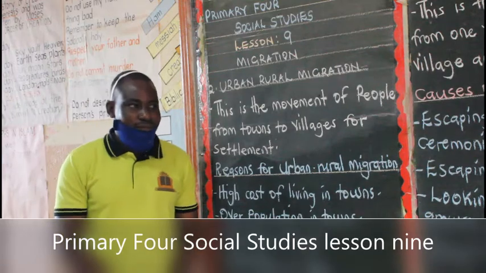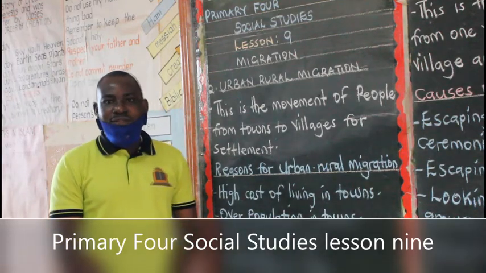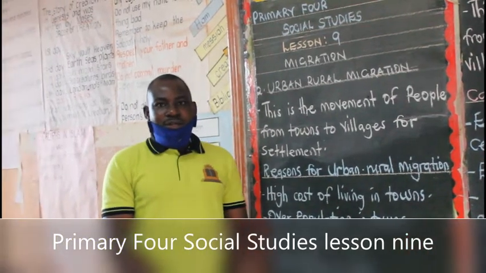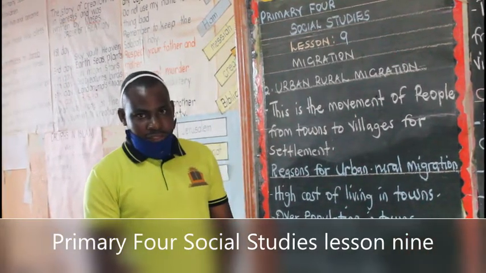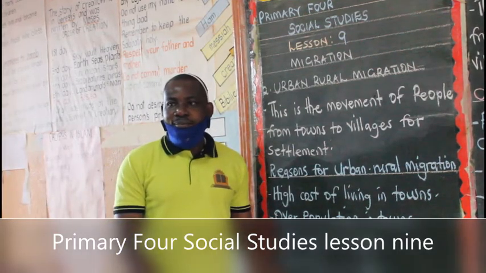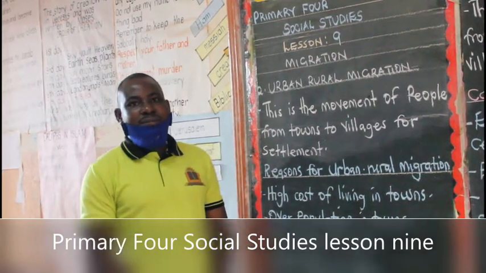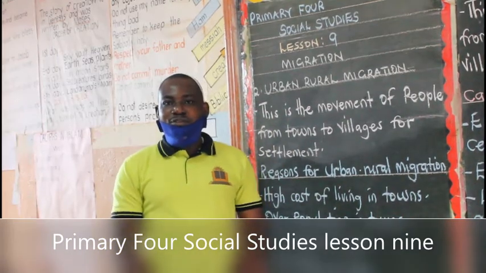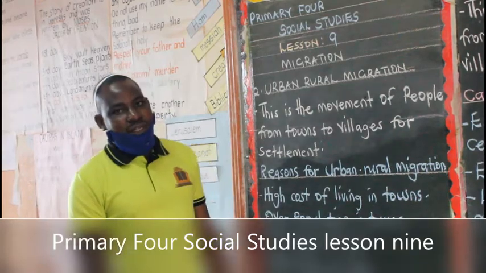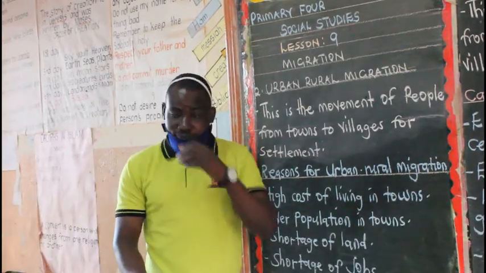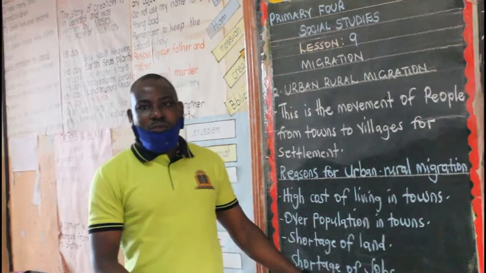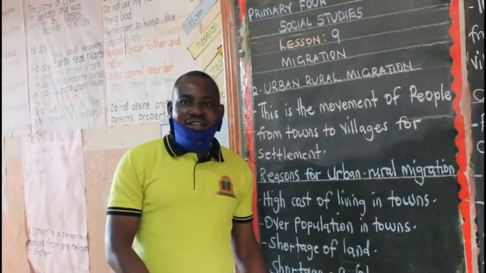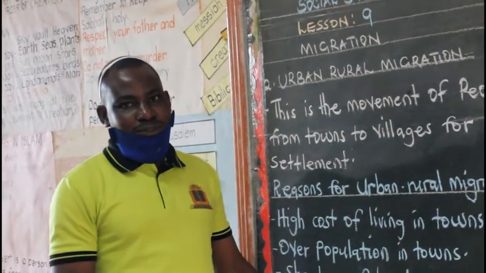But before I introduce the lesson for today, allow me to first go back and discuss more about what we learned in the previous lesson. In our previous lesson, we looked at migration, the definition of migration, and the forms of migration. I told you that we have two forms of migration. One is internal migration and the second one is external migration.